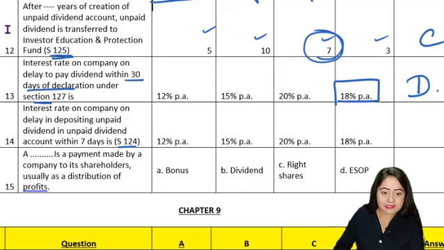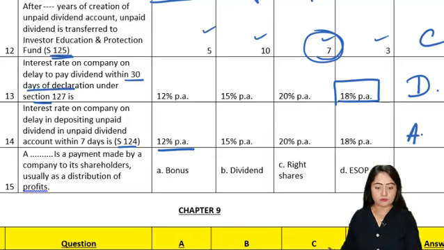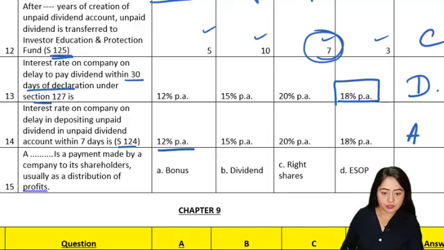Alright, so here our correct answer is going to be 12%, which is your option A. Let's move to the next question.